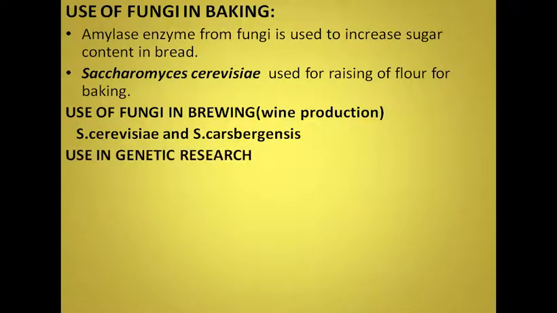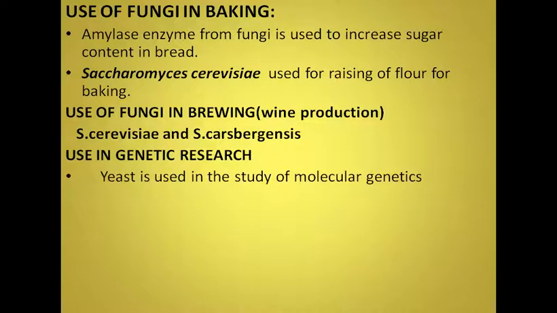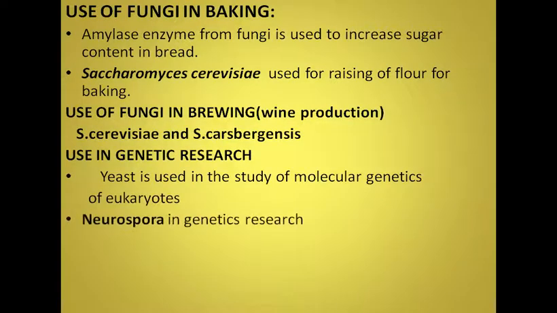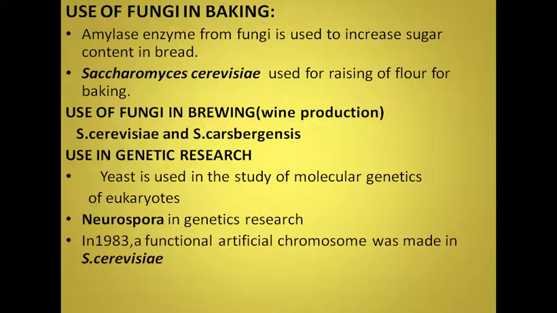Fungi are also used in genetics research. Examples are yeast, which is used in the study of molecular genetics of eukaryotes, and recently one complete chromosome has been made in the Saccharomyces cerevisiae, and its genome has been sequenced completely for the first time in any eukaryote.